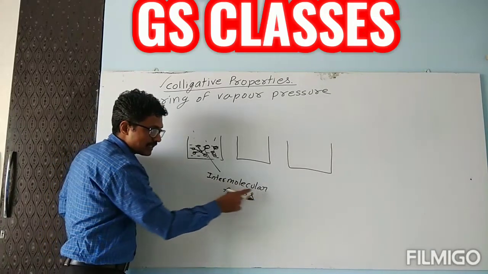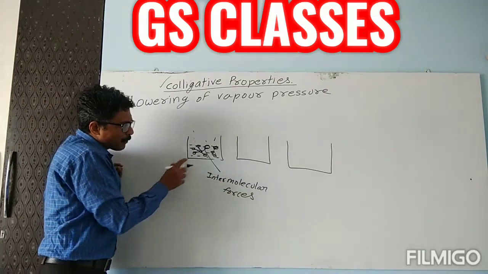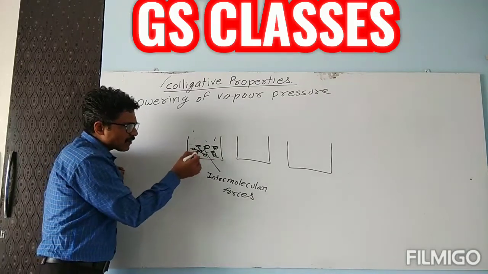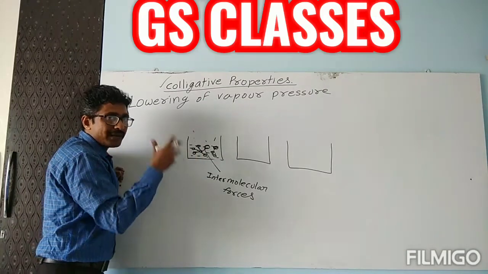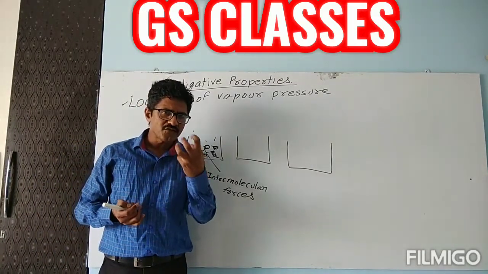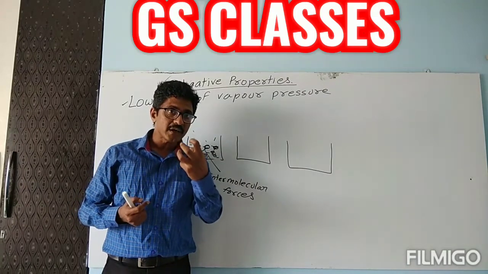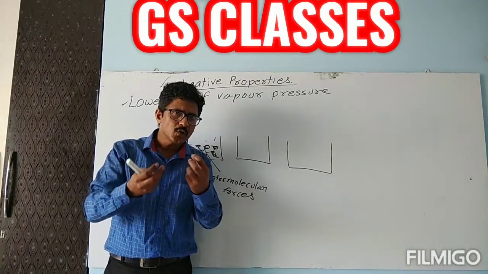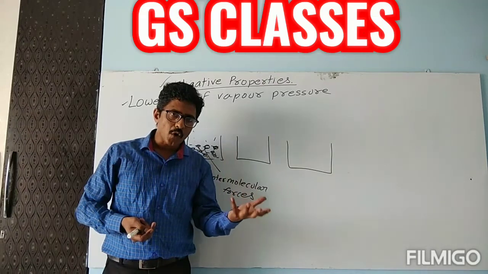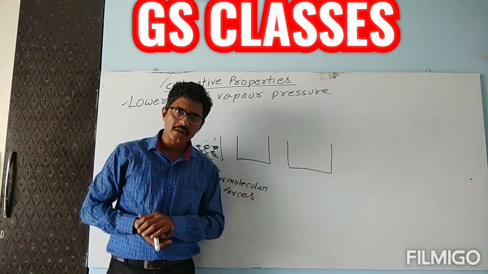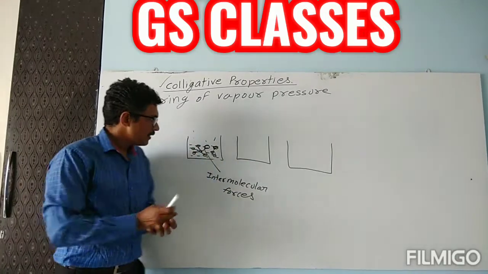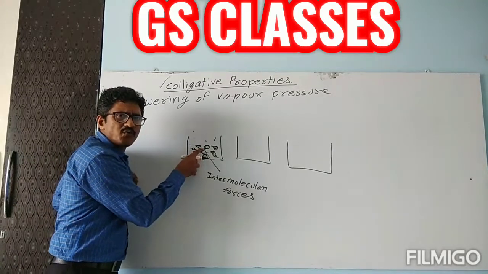Suppose children, like engine oils, these forces are very strong in that case. Lubricants which we are using for vehicles, these forces are very strong. Hence they evaporate only to a very little extent. But if I am taking ethyl acetate or acetone, then their intermolecular forces are very weak.